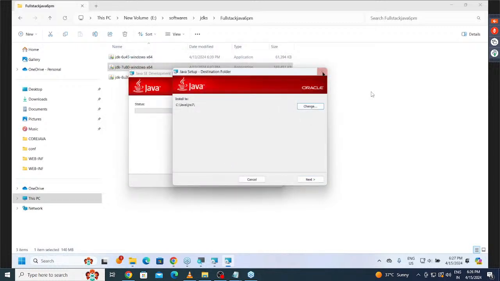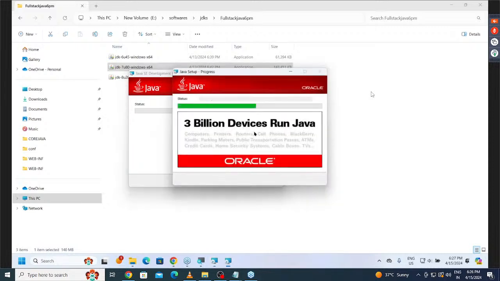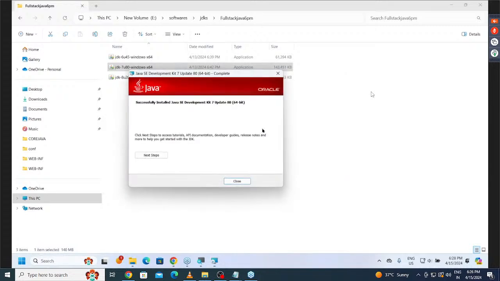If we click on OK button, the location is finalized. Click on what button here? Next button. If we click on next button, automatically the JRE is also being installed. When it is going to be installed, finally we have to click on what button here? Close button. Now it is completed.